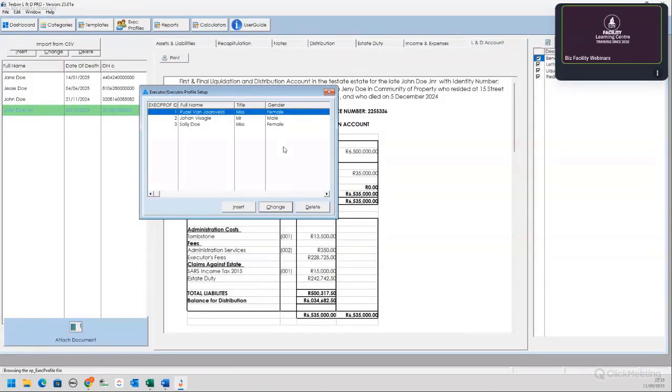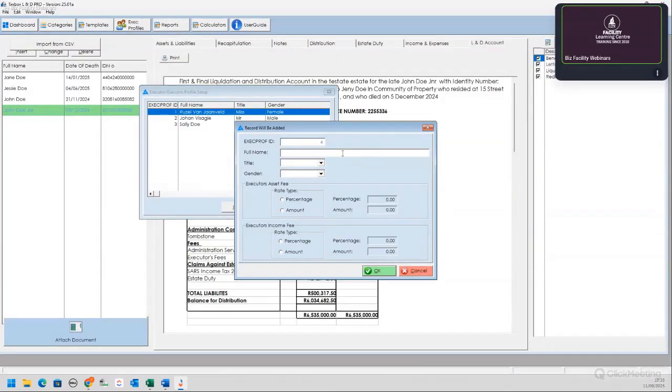Now, another great feature is the executor profiles. So I've set up 2 or 3 already, and as you can see, if executrix have already been set up, you can link that profile to a deceased estate. You can add a new one. Full name is, I'll just put in my sister's name. Title, Mrs. Female.